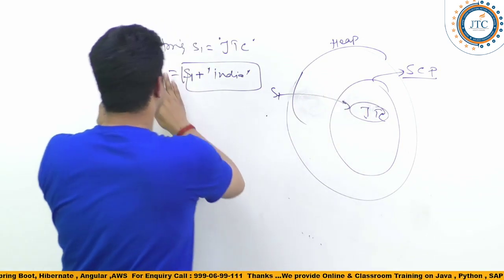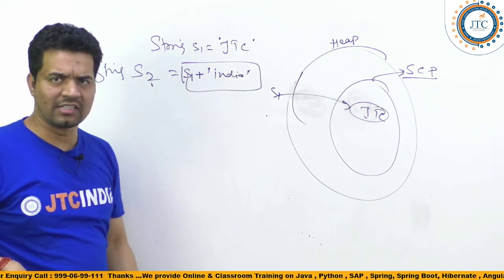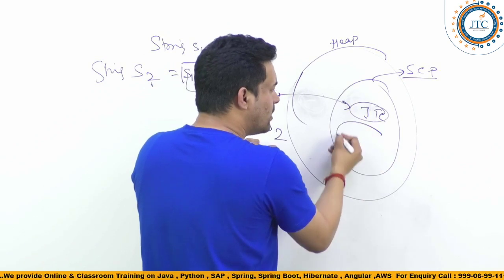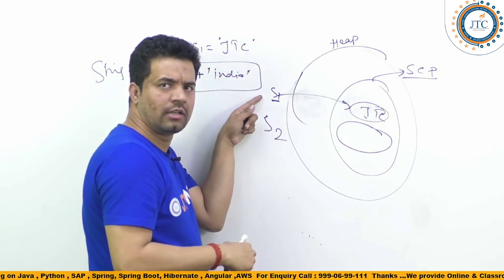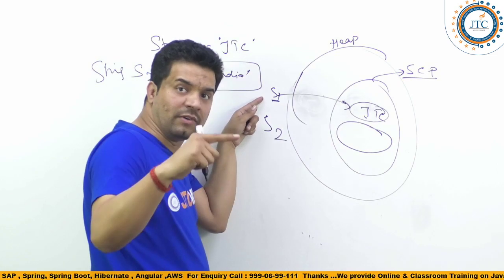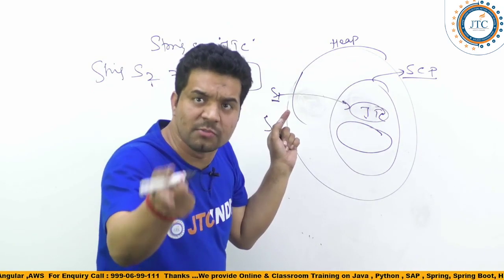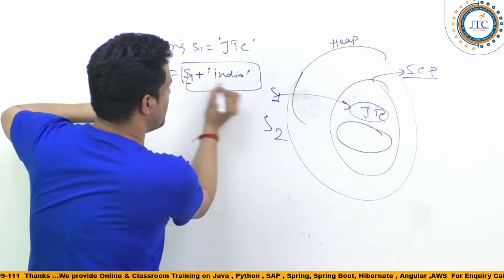So let's make it a string of s2. Now s2 is going to point to the same one, and see, your s1 content was JTC. If it is mutable, then what will happen? Now s2 is s1 plus India.